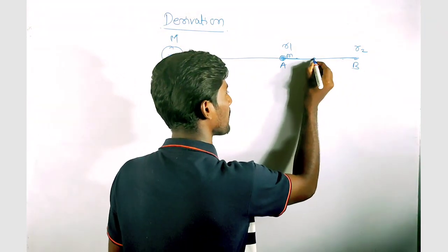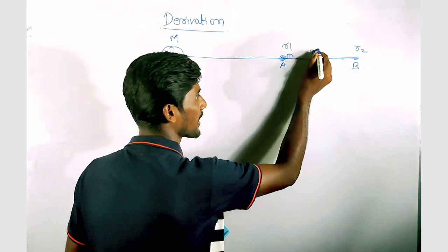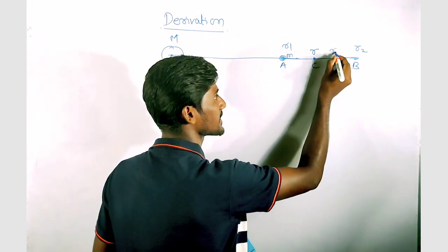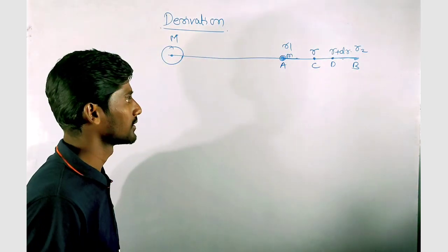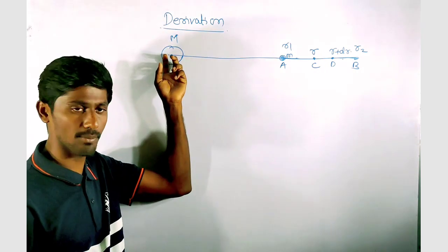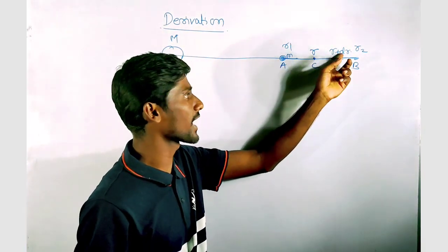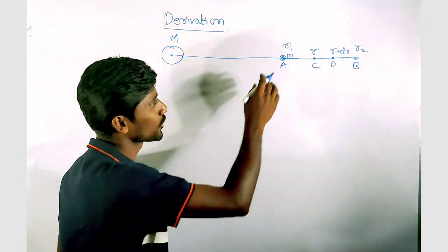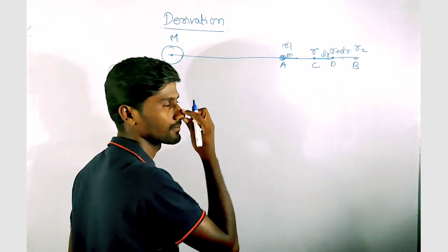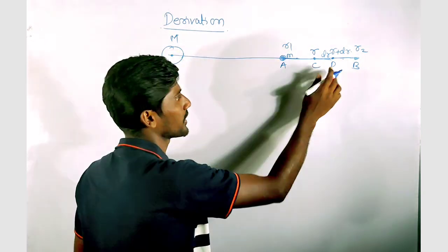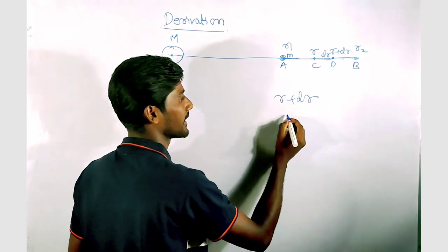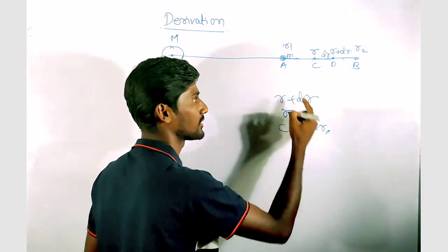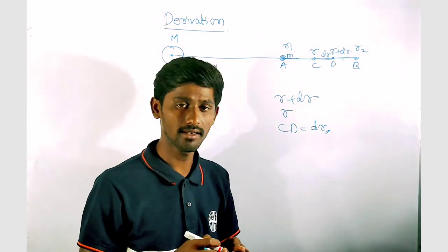For that, consider a point C on this path which is at a distance of R from the center of the capital M, and consider another point D which is at a distance of R plus dr, where dr is a small displacement from the center of the capital M. So here our CD is the small displacement dr. From the center of the capital M to D is R plus dr, and at C it is R. So CD is dr.